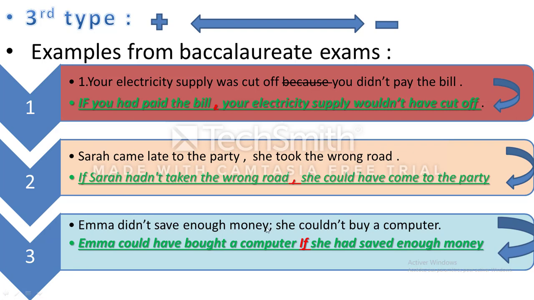Emma didn't save enough money. She could not buy a computer. Emma could have bought a computer if she had saved enough money. So this is negative, positive, negative, positive. The if clause is followed all the time by past perfect or simple past. We never say if could or if would. No, never. Okay, it's clear, these examples.